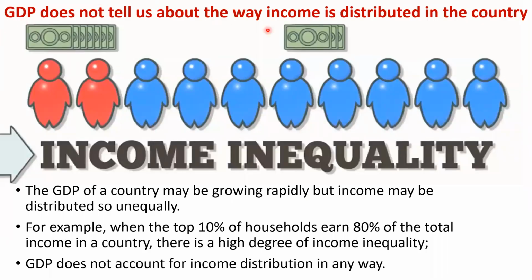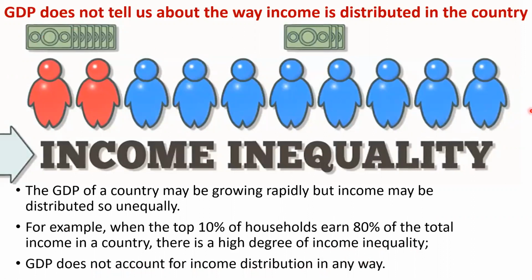GDP does not tell us about the way income is distributed in the country. The GDP of a country may be growing rapidly, but income may be distributed very unequally. For example, when the top 10% of the households earn 80% of the total income in a country, there is a high degree of income inequality. GDP does not account for income distribution in any way.